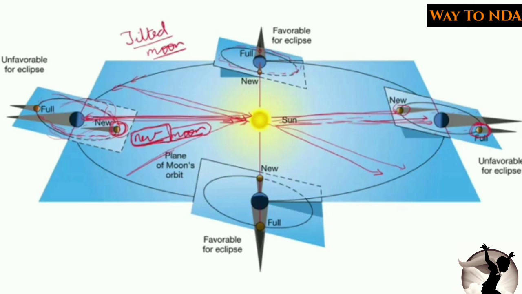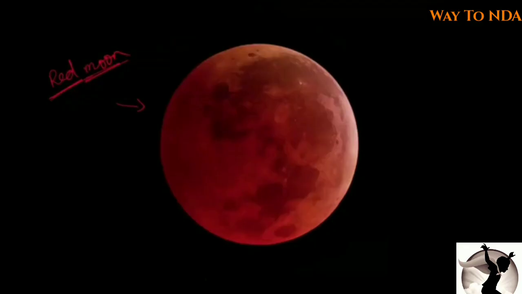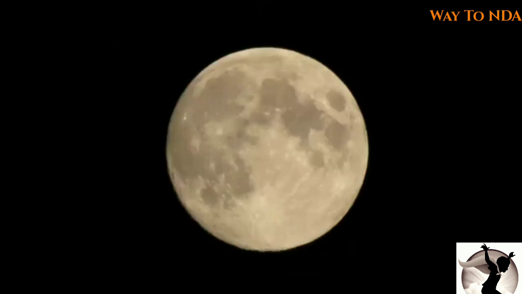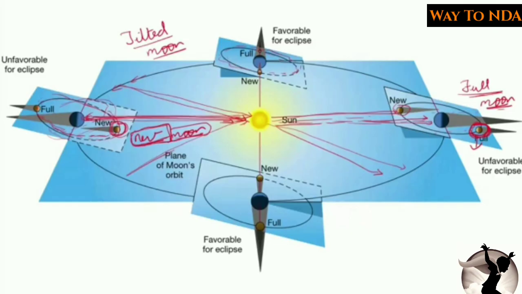So this time here you will find the full moon, and we call the full moon Purnima. Okay, this time you will not find the red colored moon, you will find simply the full moon. When the moon is here, this time you will only find the simple full moon, no red colored moon. Why? Because the axes are tilted.